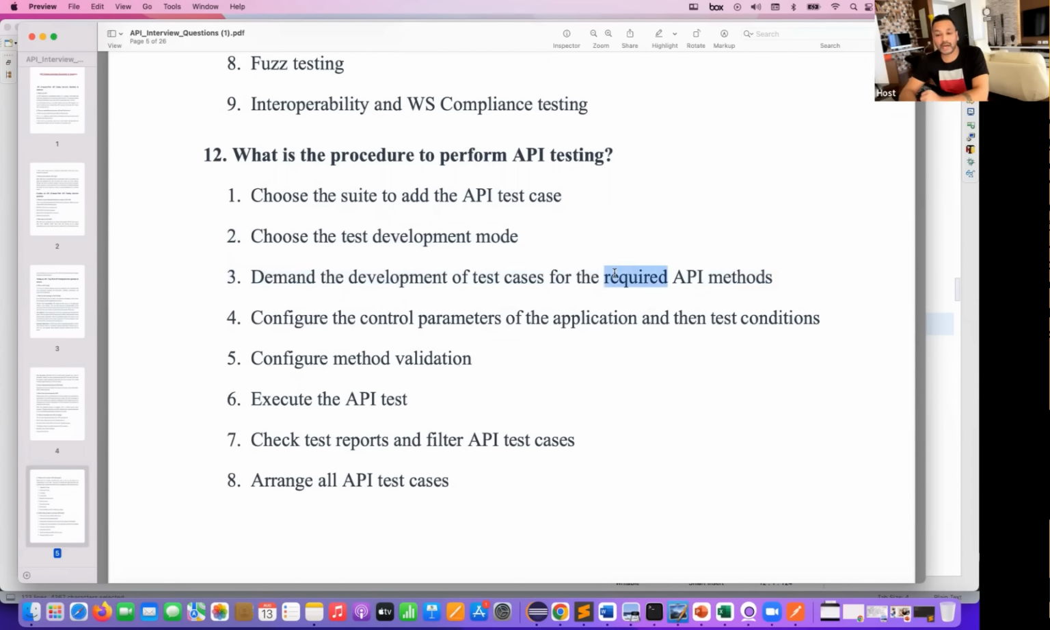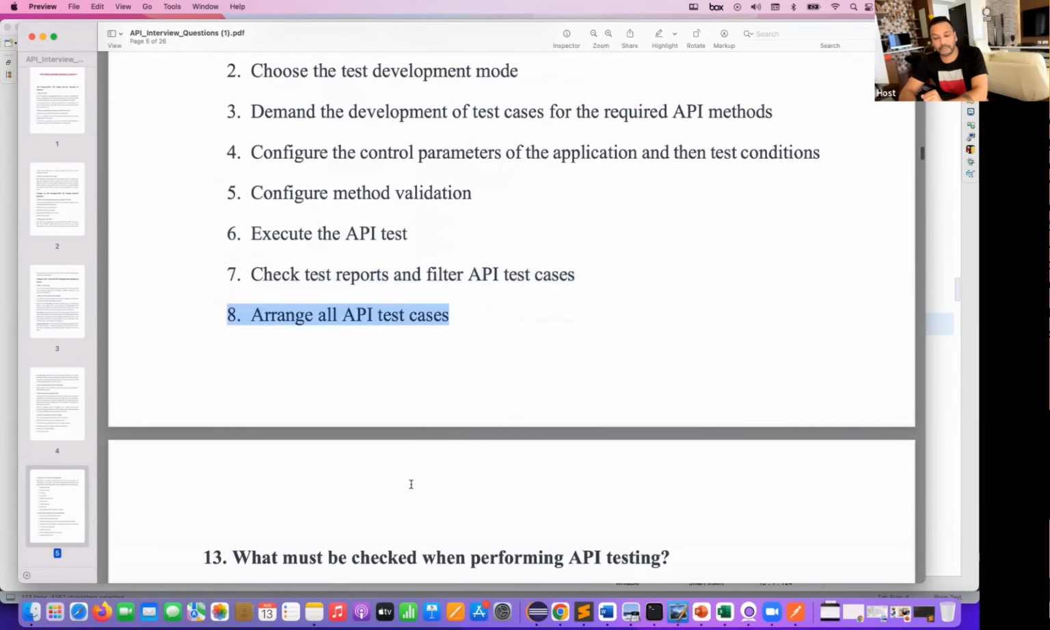Okay, you have to ask for the development of the test cases: what exactly is the scope? Collect all the data about that particular API, what kind of call it is, like a get call or post call, the header information, and the request payload. Everything that you have to ask for. And then you have to start writing the test cases for that. Configure the control parameters of the application and then test conditions. Configure method validations. Execute the API test. Check the test reports, filter the API test cases and arrange all the API test cases properly.